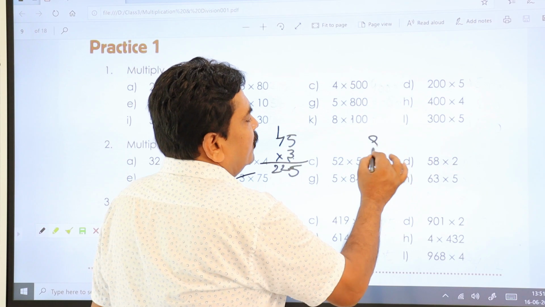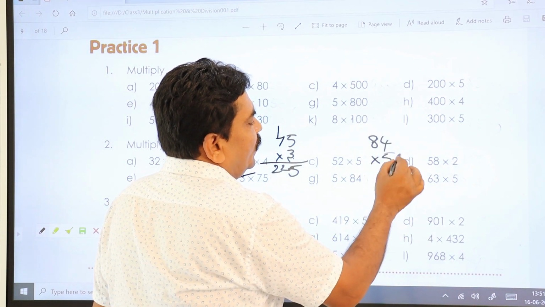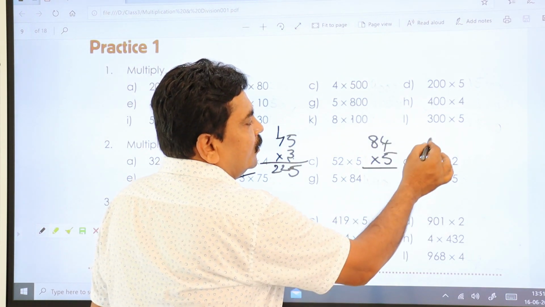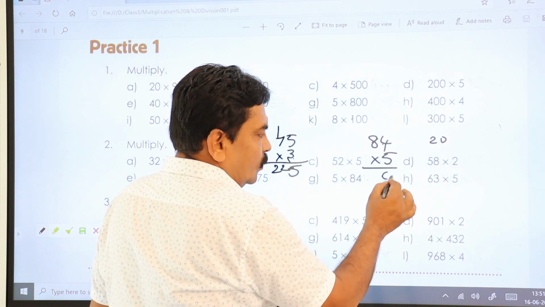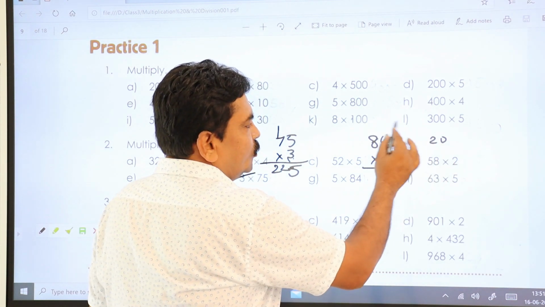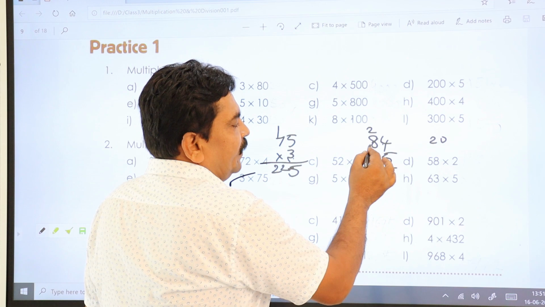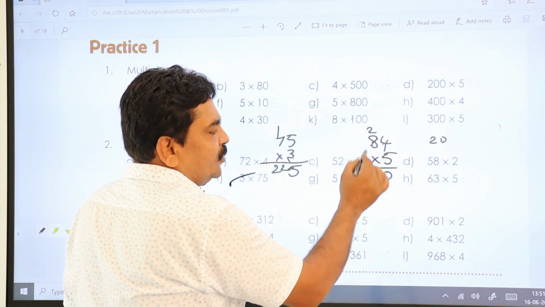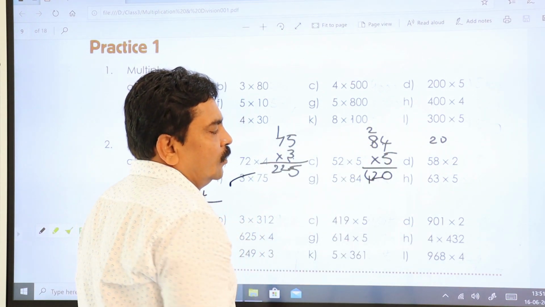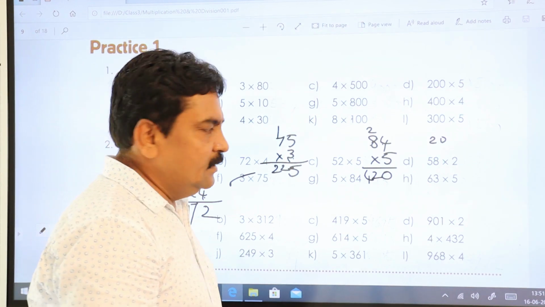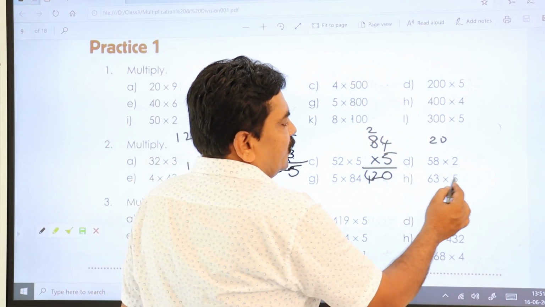84 into 5. 5 fours are 20, no? You keep 0, the ones place value, down and carry 2 to the next number. 5 eights are 40. 40 plus 2, 42. 420 is your answer. Let us come to this one.